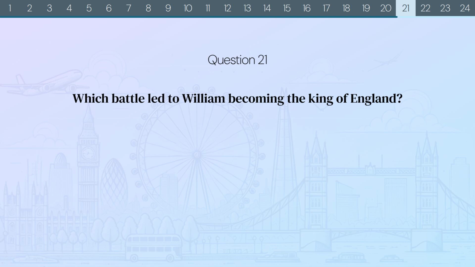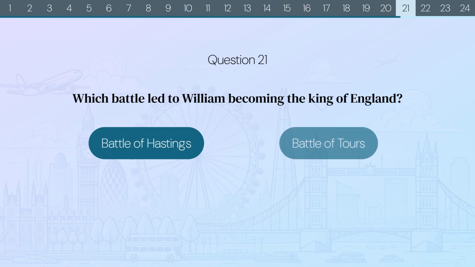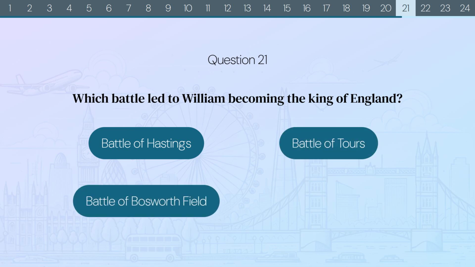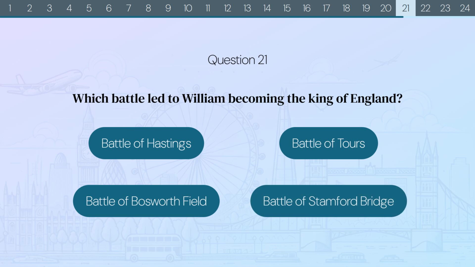Question 21. Which battle led to William becoming the King of England? Battle of Hastings? Battle of Tours? Battle of Bosworth Field? Or Battle of Stamford Bridge?